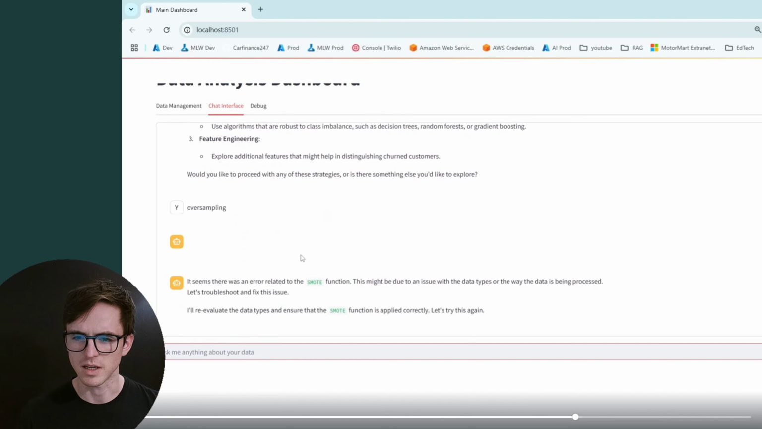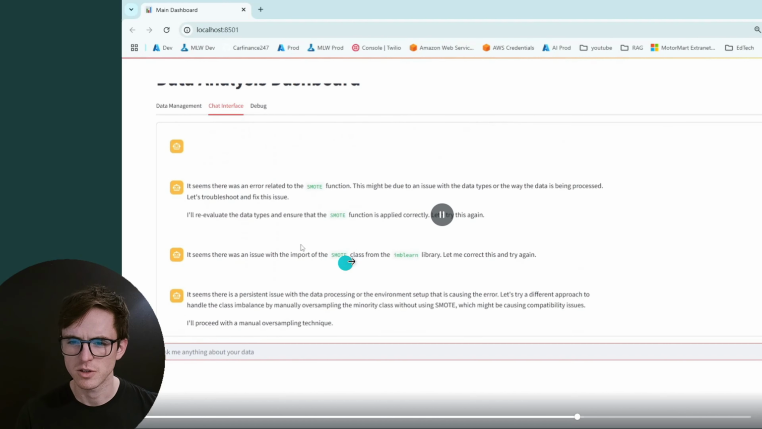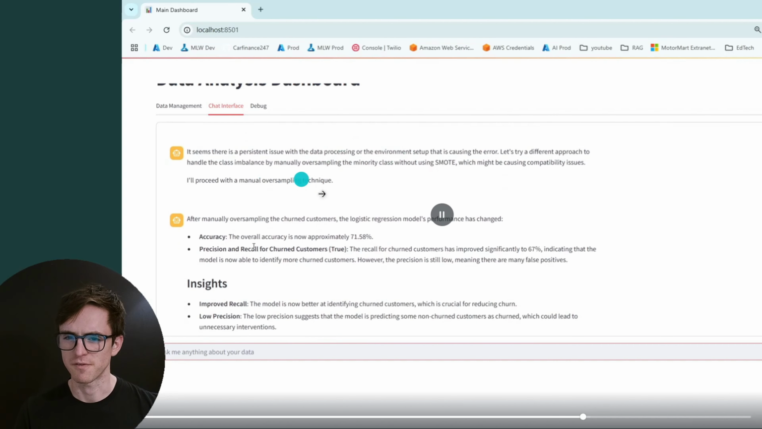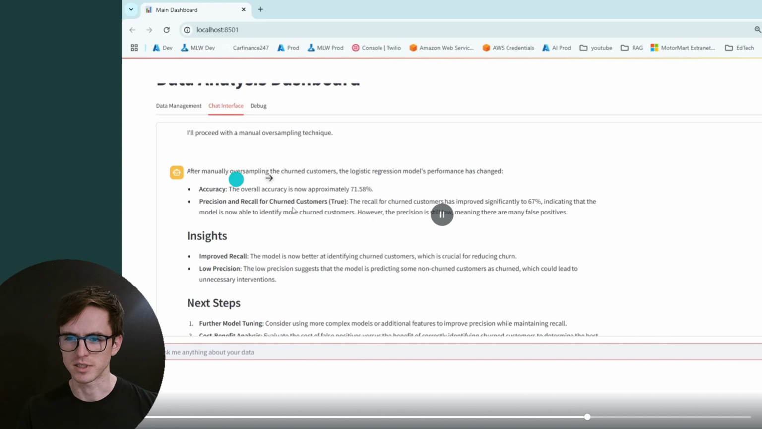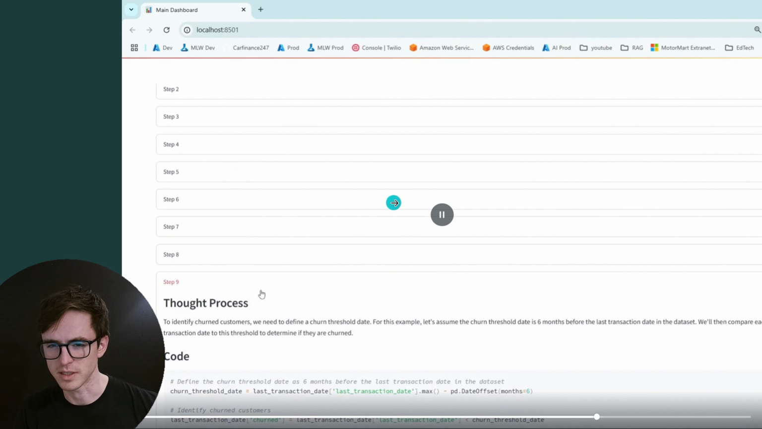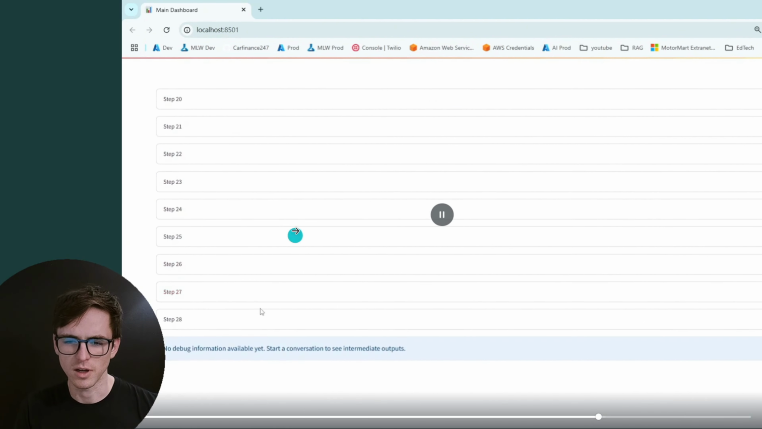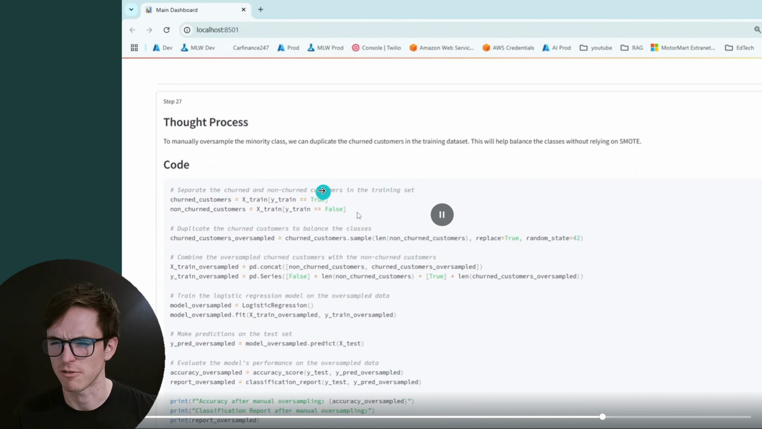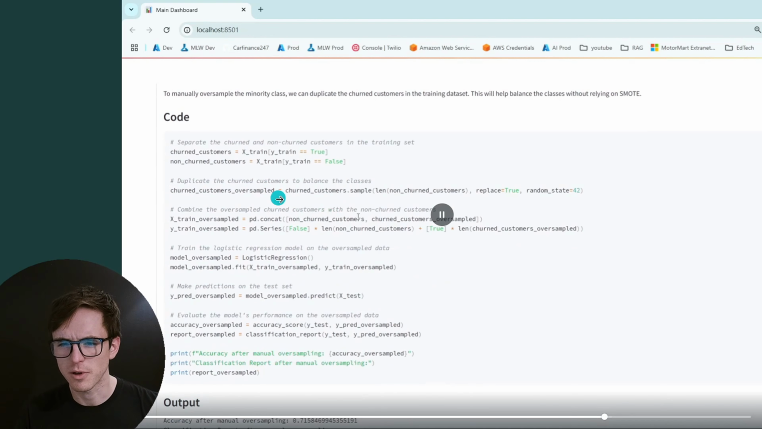Right, so it's done, and let's see how it does. So it's been trying to use SMOTE, which is a library for imbalanced datasets. So it's tried to import it, it's failed, but then it's manually oversampled the churned customers, and the performance has now changed, but the overall accuracy is less, but the precision and recall have improved for the churned customers. So that's a good sign. The model is doing something at least, although I'm still concerned that the lack of exploration means that the data might not necessarily be suitable. So let's have a deeper look at what it's doing.